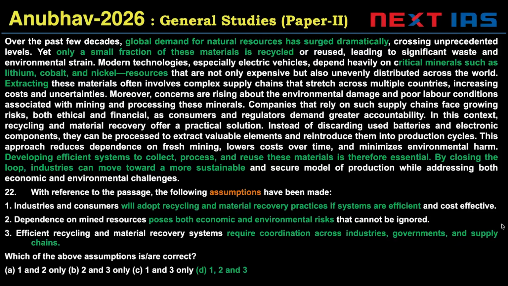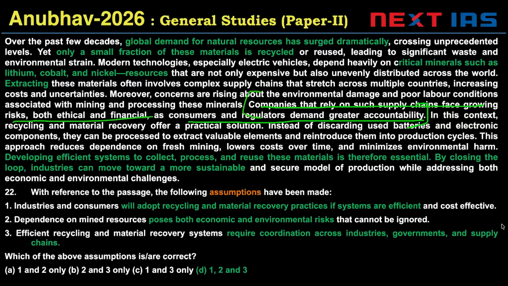Industries and consumers will adopt recycling and material recovery practices if systems are efficient. I know some of you have chosen B here based on "will adopt." Now, if I say that industries and consumers will not adopt if systems are efficient and cost effective, that would negate the passage. We are told that companies that rely on such supply chains face growing risks, both ethical and financial, as consumers and regulators demand greater accountability.